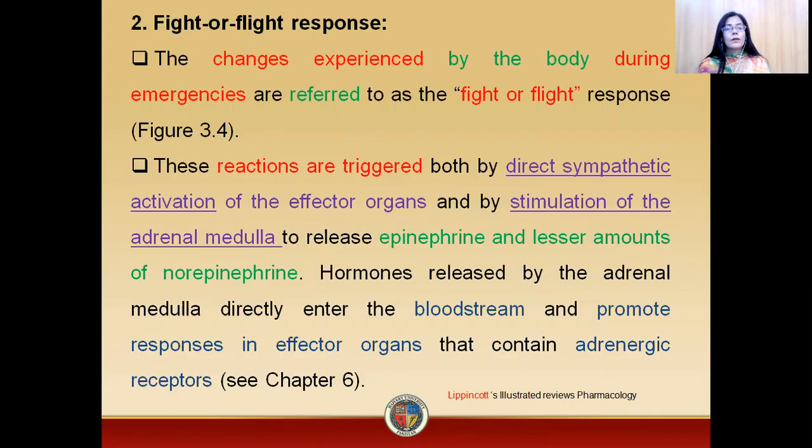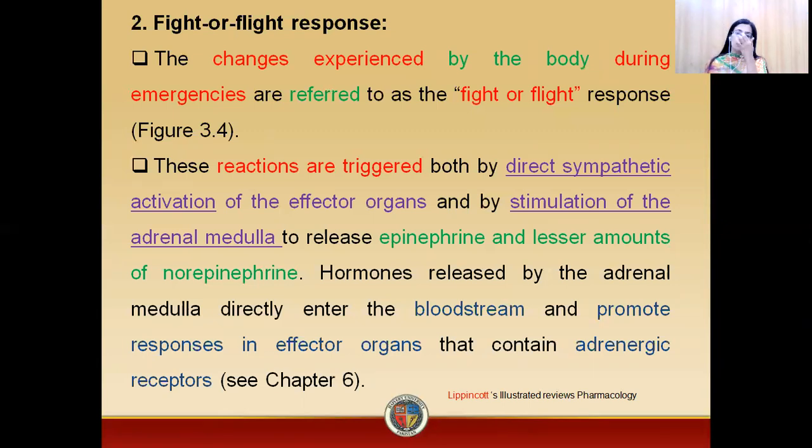Whenever your body is in a fight or flight situation, there are definitely certain changes experienced by the body during such emergency situations. These situations are the fight or flight conditions. In these conditions, there will be activation of the sympathetic nervous system, that is, activation of the sympathetic responses. Either there will be direct sympathetic activation or indirect activation. How indirect? Indirect with the help of the adrenal medulla.